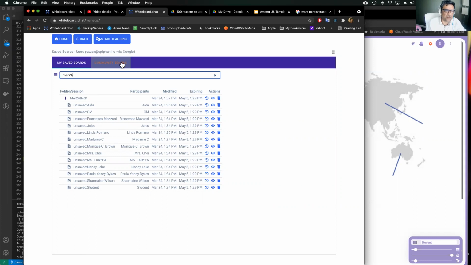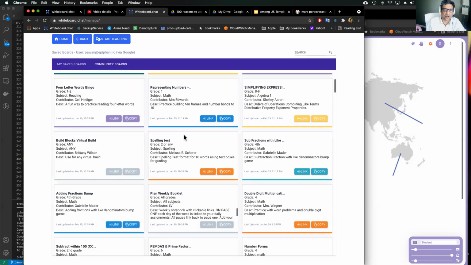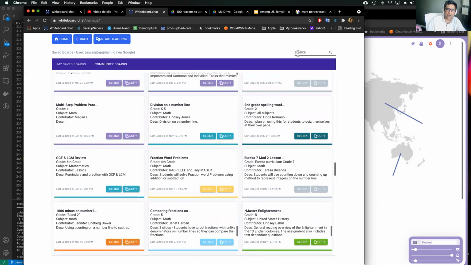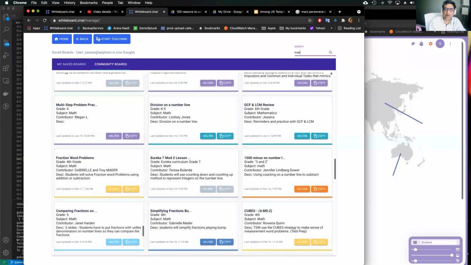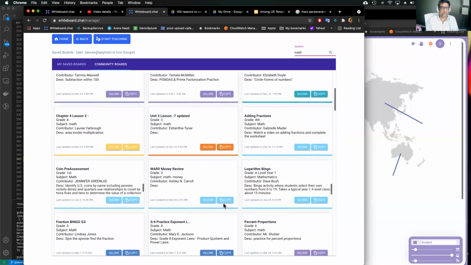You can also find the community boards here. Right, if you want to reference how other teachers use it, you can look through here. You can also search if it's a certain subject. Let's say you want math, you want to see only math boards, you can search for math boards here.